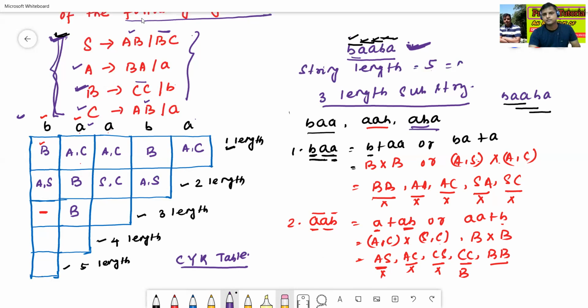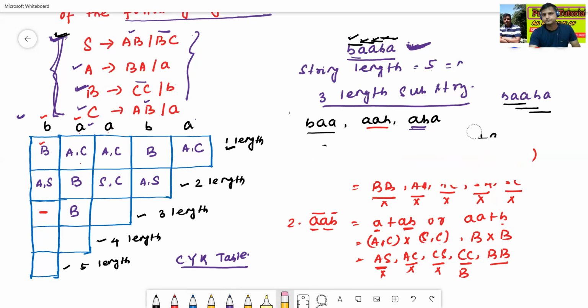I am erasing the first one. Now we'll find ABA, the third one.